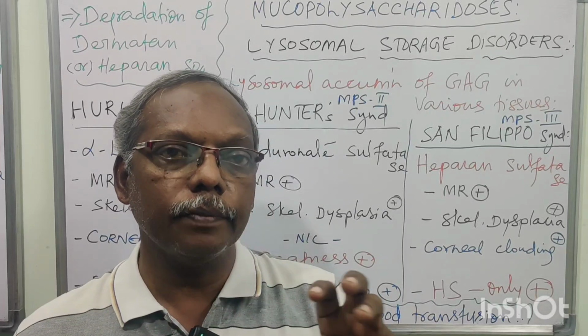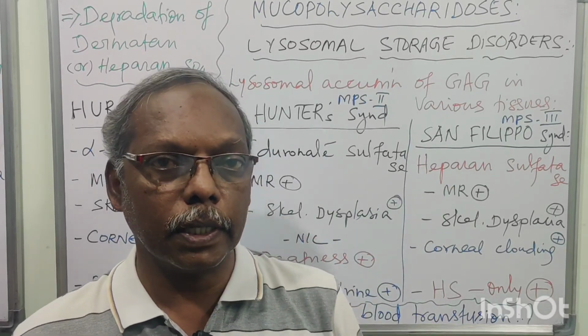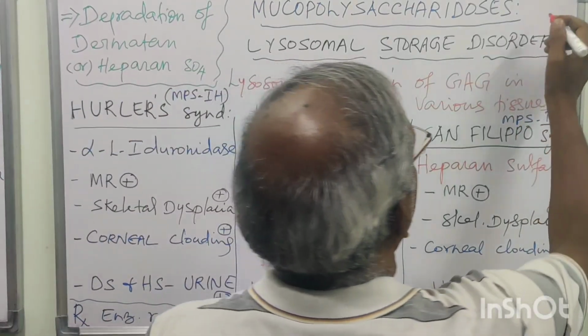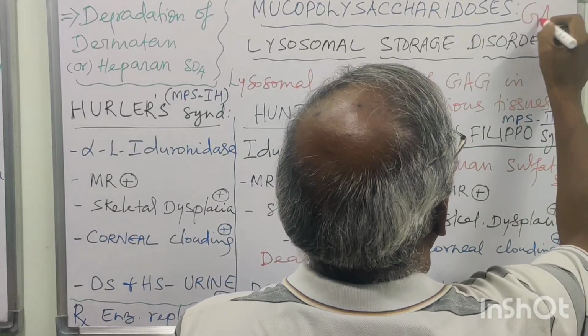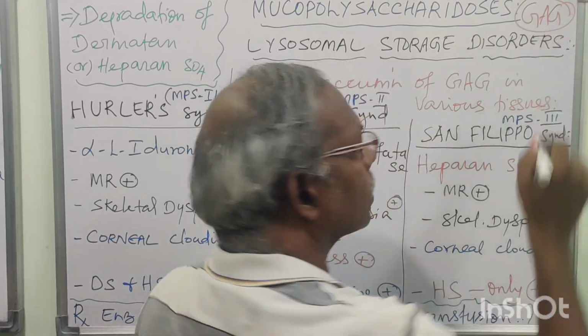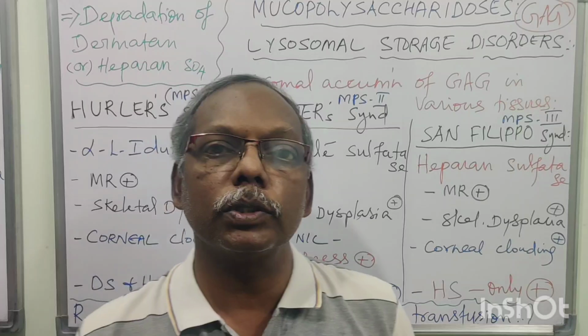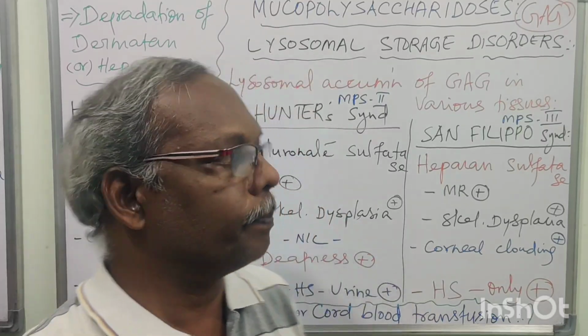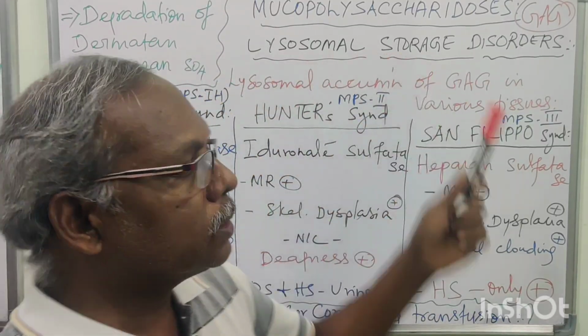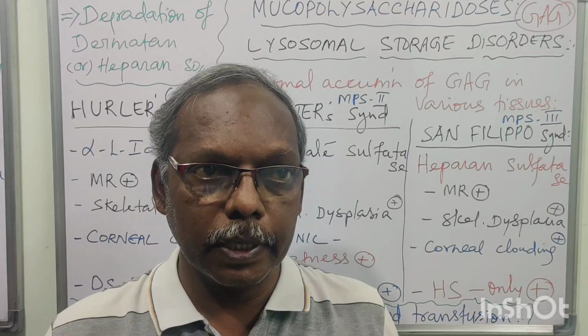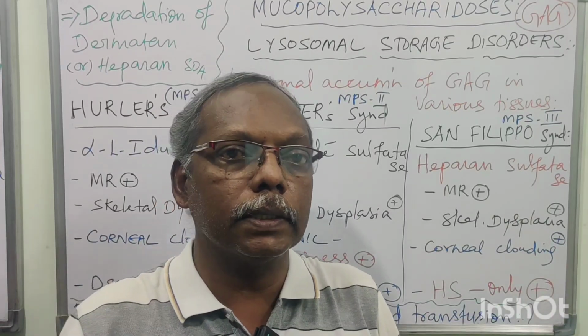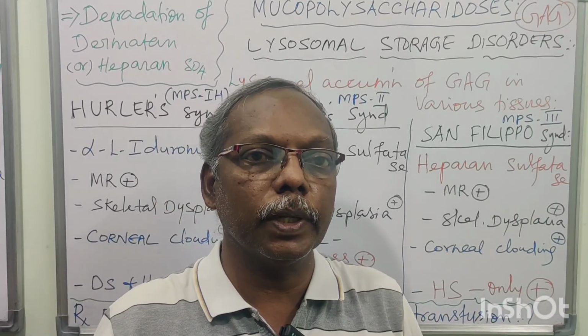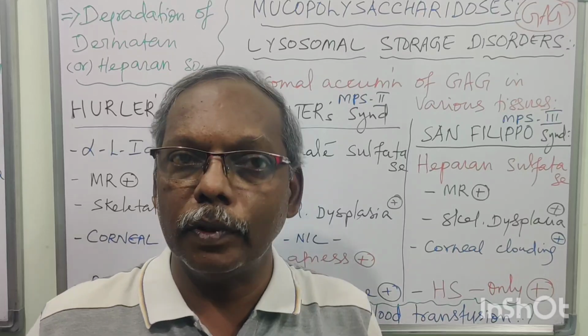Mucopolysaccharidosis, the name itself means accumulation of mucopolysaccharides. Mucopolysaccharides are otherwise known as GAG, glycosaminoglycans. These are also known as lysosomal storage disorders, because the GAG will get accumulated in the lysosomes of all the cells.